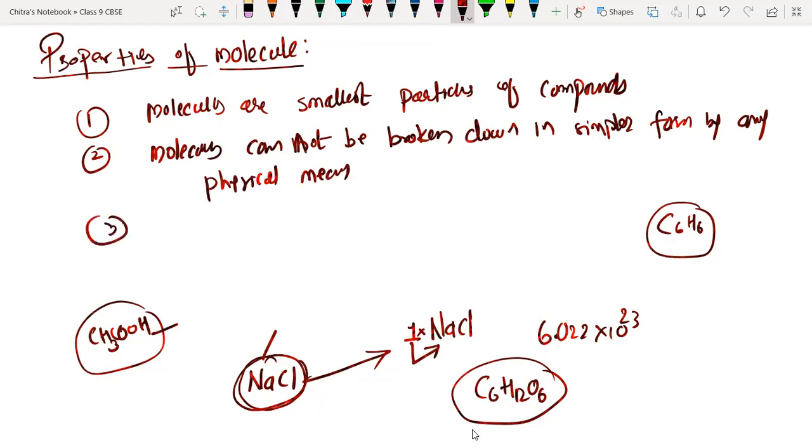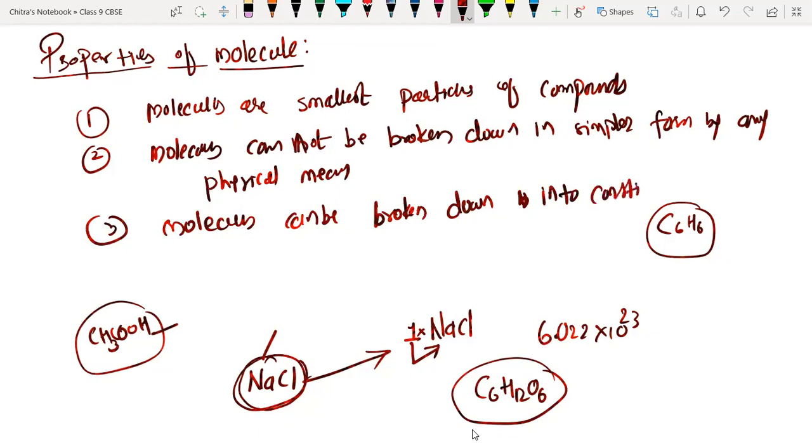Number 3: molecules can be broken down into constituent atoms by chemical means.